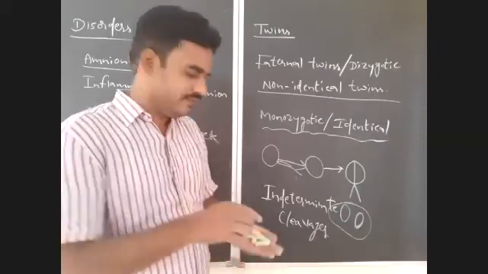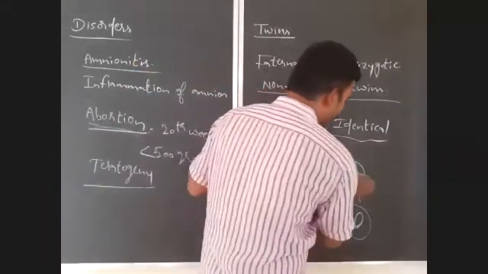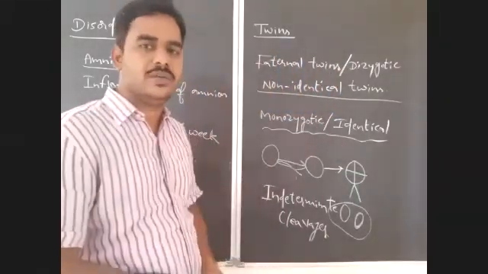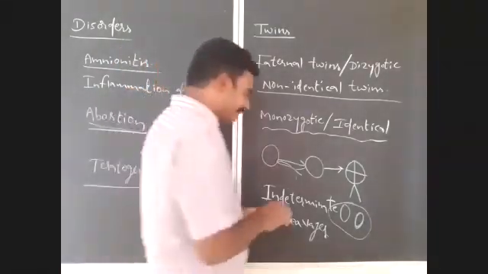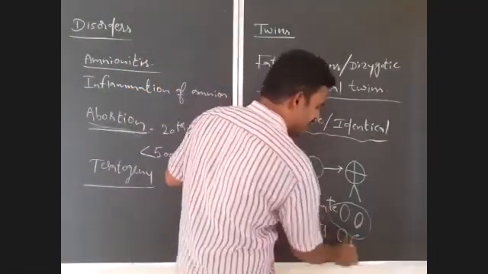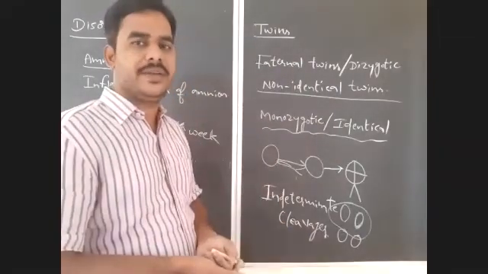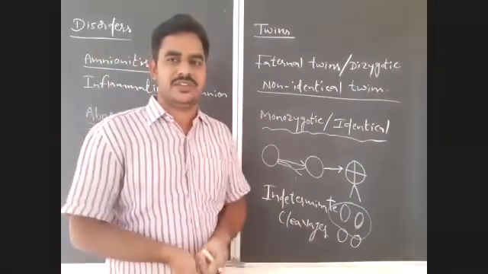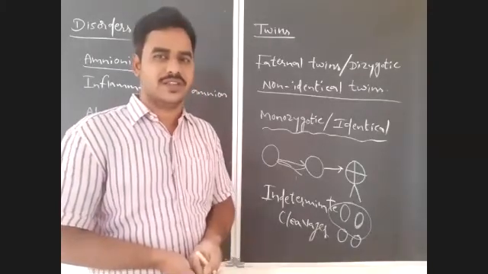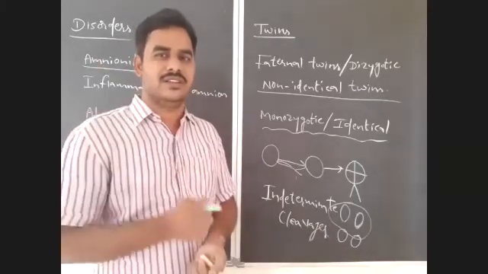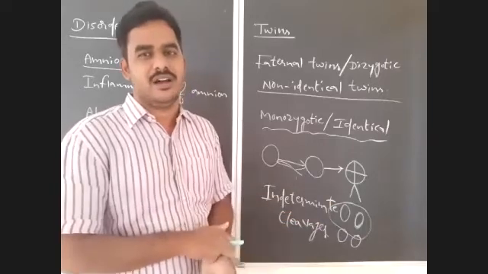If there are 4 blastomeres and these 4 get separated from each other, 4 independent embryos will develop. So they will get 4 offspring, all belonging to the same gender.